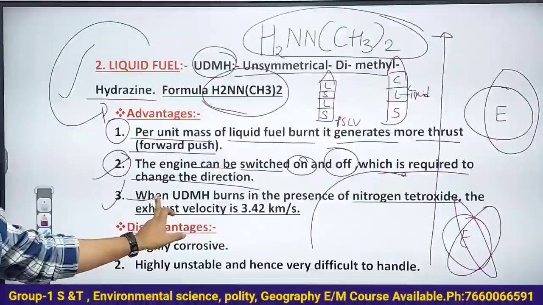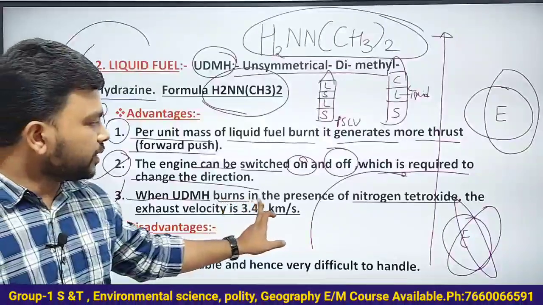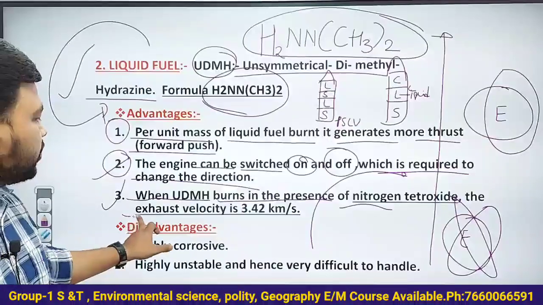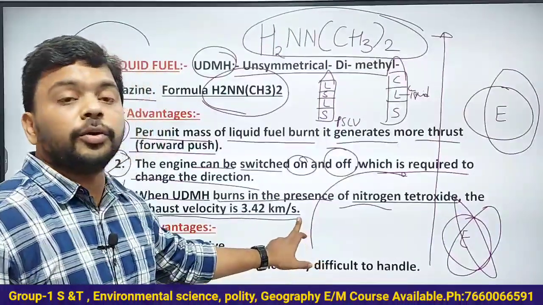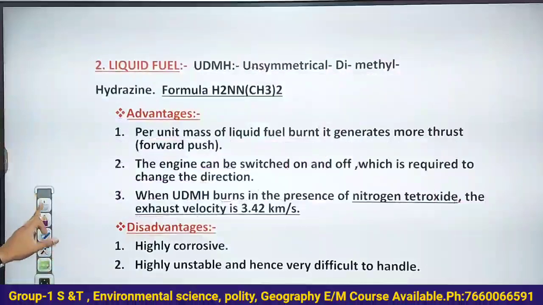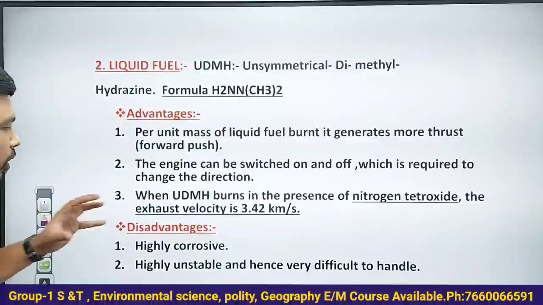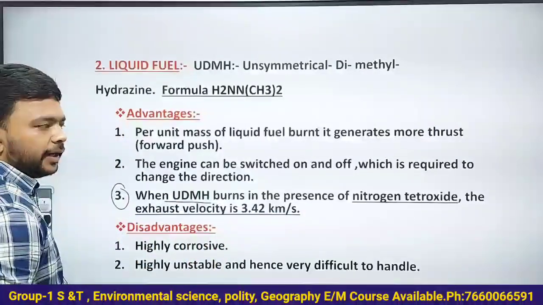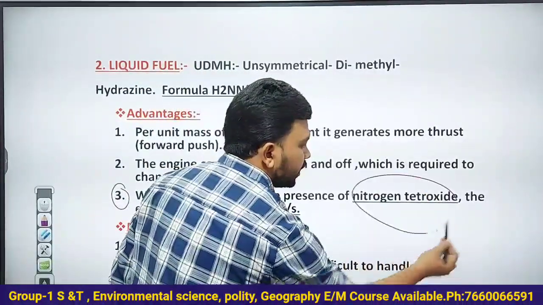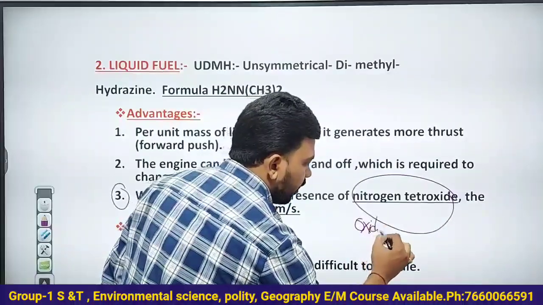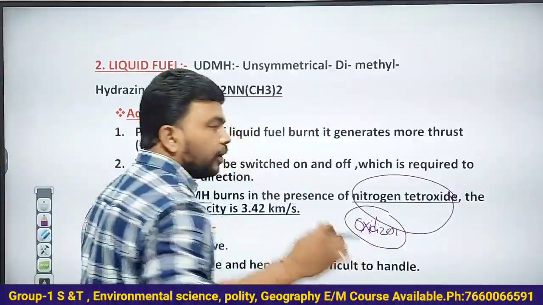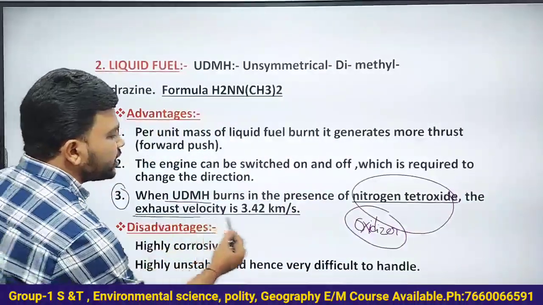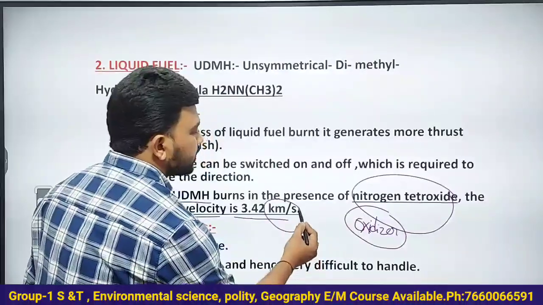Then when unsymmetrical dimethyl hydrazine burns in the presence of nitrogen tetraoxide, that is the oxidizer, the exhaust velocity is 3.42 kilometers per second. Understand this very clearly. Very important point here. Whenever you burn the liquid fuel, unsymmetrical dimethyl hydrazine, in the presence of nitrogen tetraoxide, what is this? It is the oxidizer. What is the use of the oxidizer? The oxidizer is used to burn the fuel. The exhaust velocity is 3.42 kilometers per second.